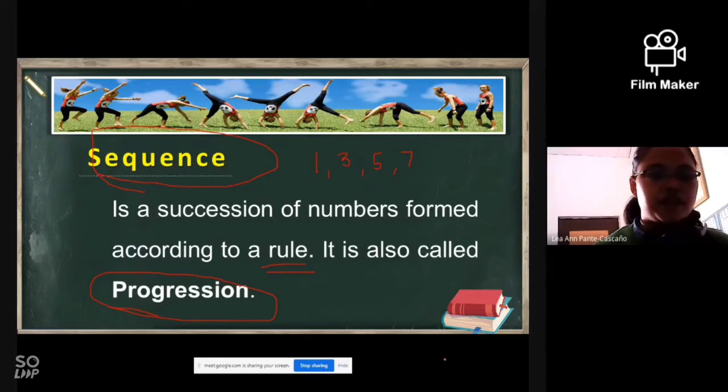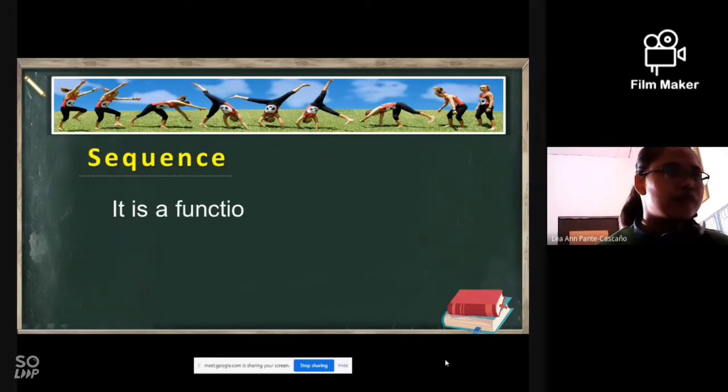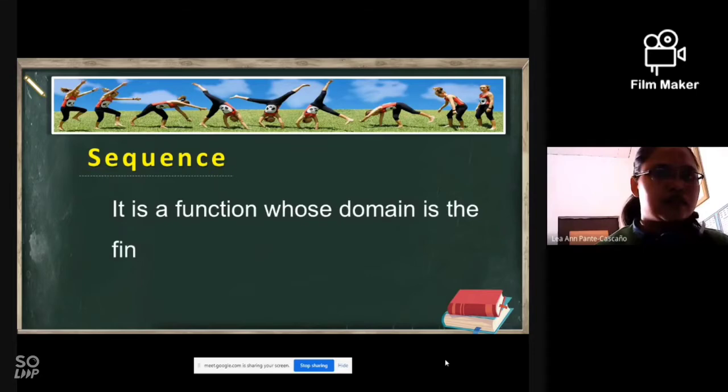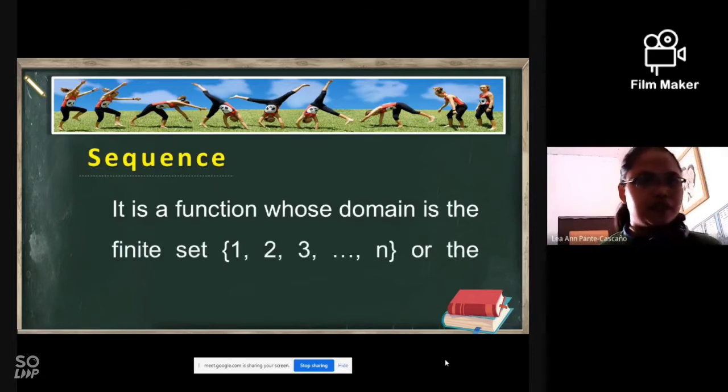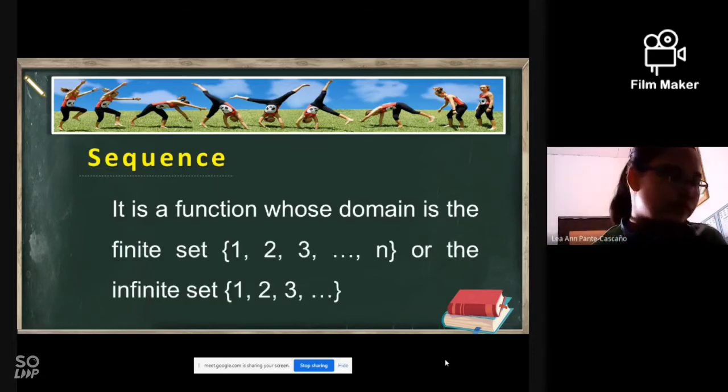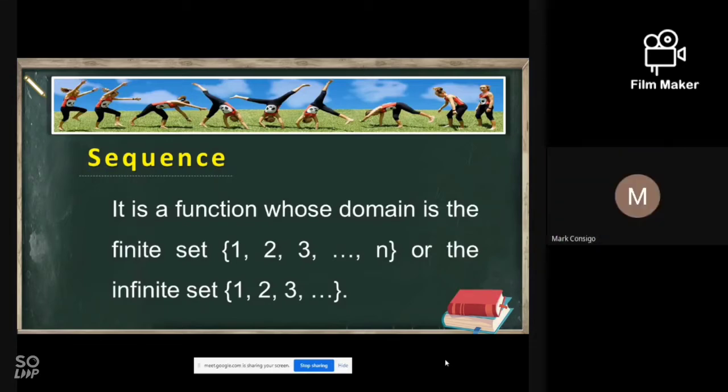Next, let's have Mark. Kindly read this one. It is a function whose domain is the finite set 1, 2, 3, up to n, or the infinite set 1, 2, 3.